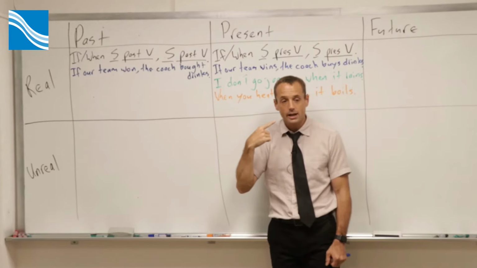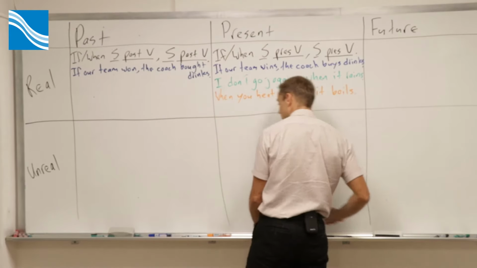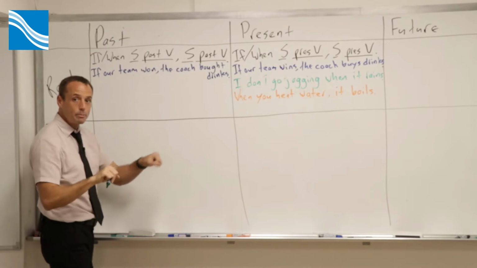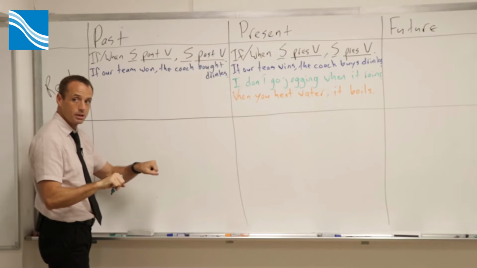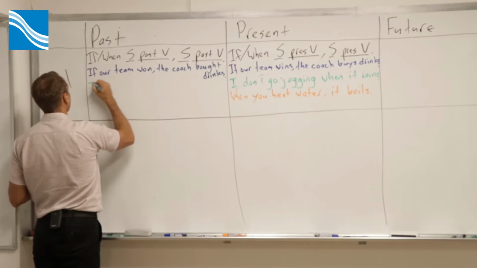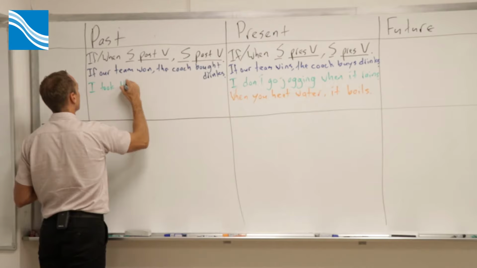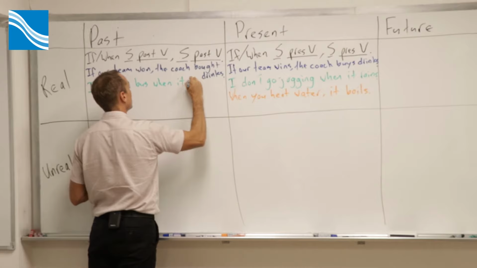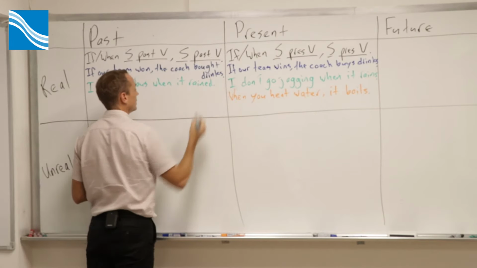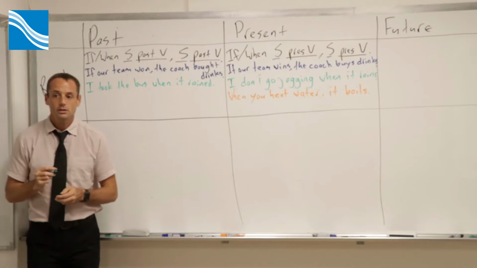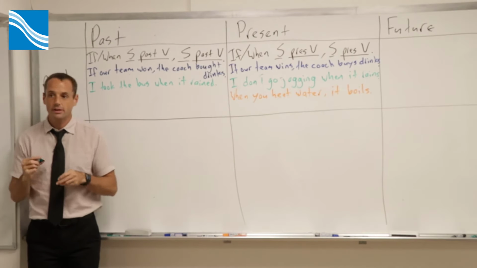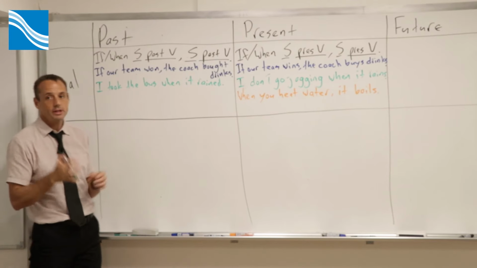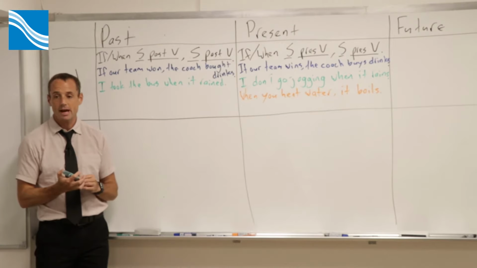I used to live in China. Normally, I rode a bicycle to my job, but I took the bus when it rained. That's true. In China, normally I rode my bicycle to work, but I took the bus when it rained. I took the bus when it rained. It's just something that's a true statement, something that was true in the past.